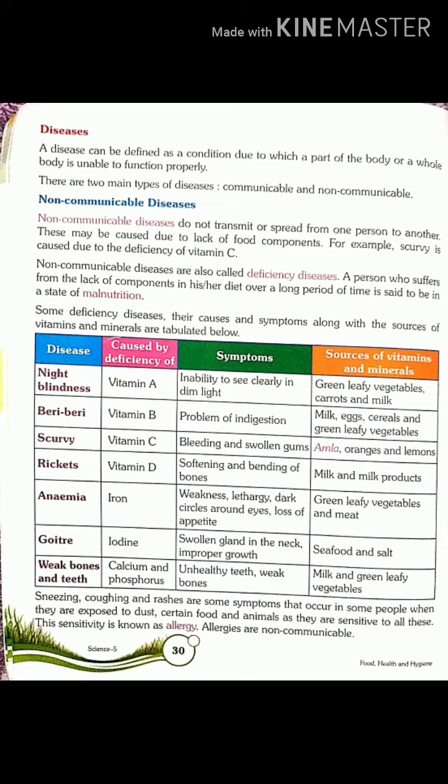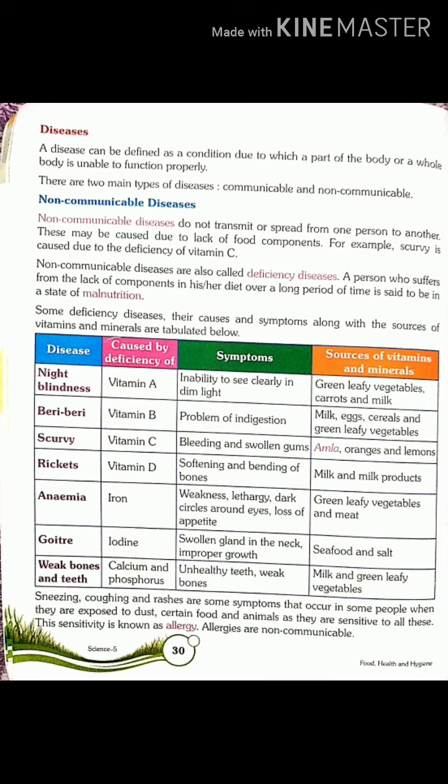It is caused due to deficiency of calcium and phosphorus. The symptoms of this disease are unhealthy teeth and weak bones. This can be cured by overcoming the deficiency of calcium and phosphorus by taking milk and green leafy vegetables.